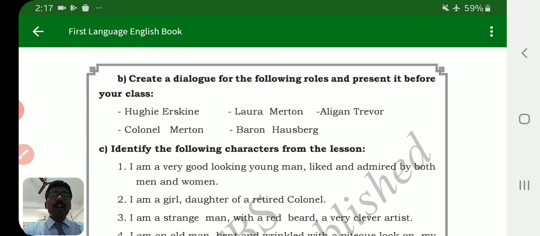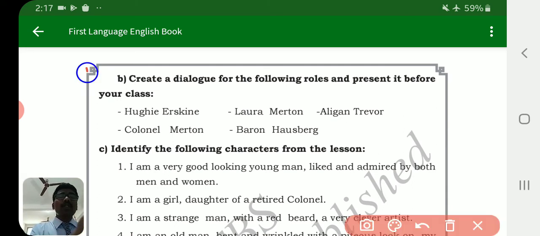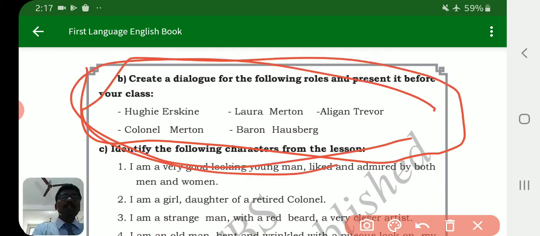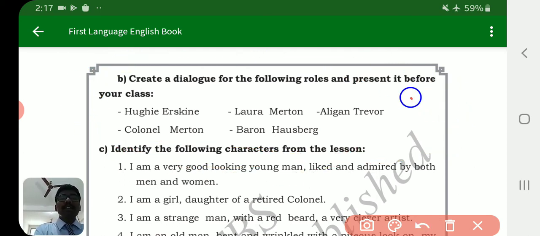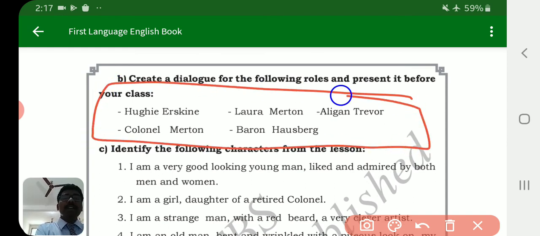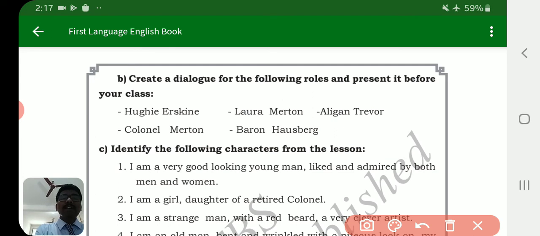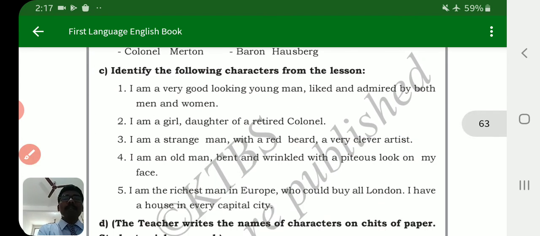Create a dialogue for the following roles and present it before your class. Yes, students, this is also the example of drama. Create the dialogues for these characters and present it before your class. So this is also the example of drama.